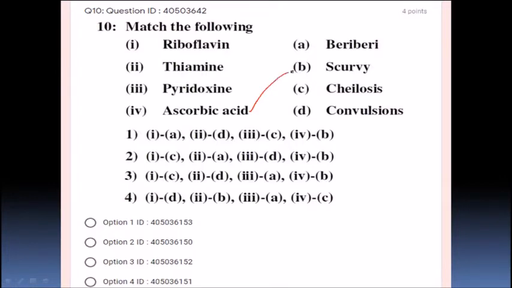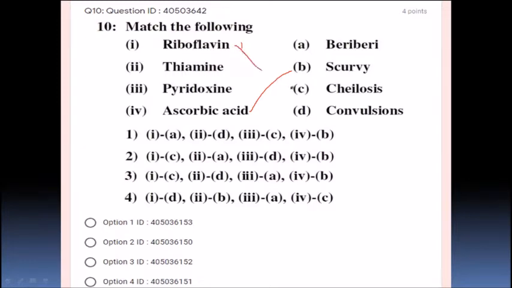Scurvy. Ascorbic acid deficiency causes scurvy, right? So next, what else? Riboflavin, it is B2. Riboflavin is also known as B2, and what is it going to cause? Vitamin B2, riboflavin, is going to cause cheilosis.